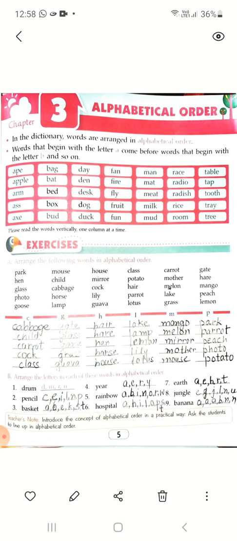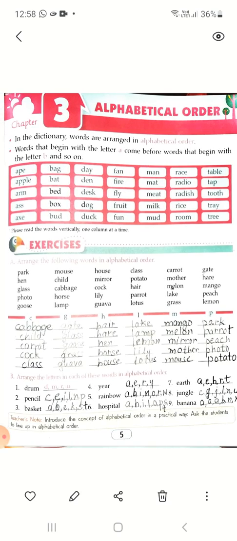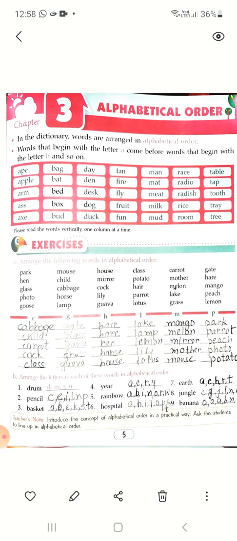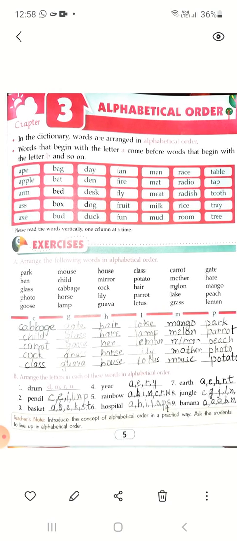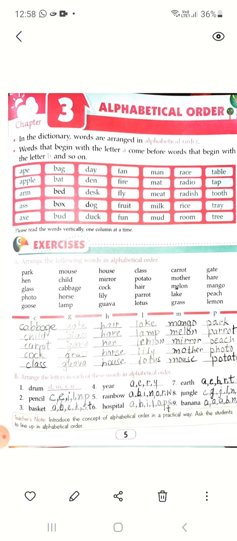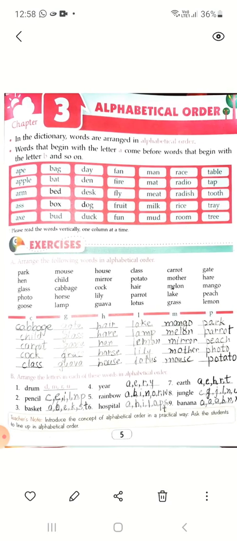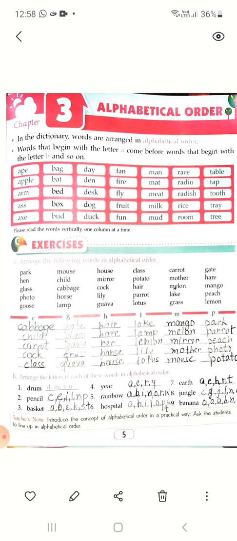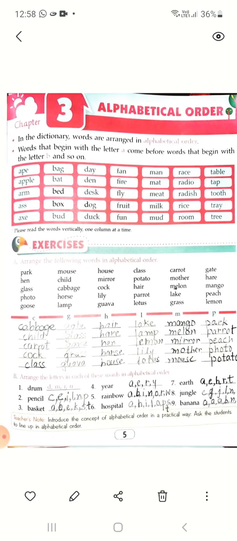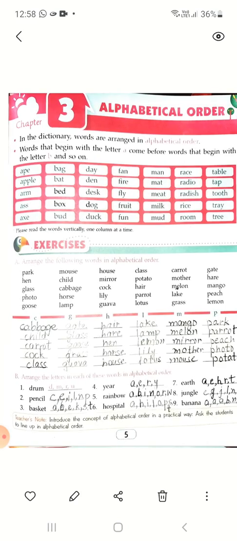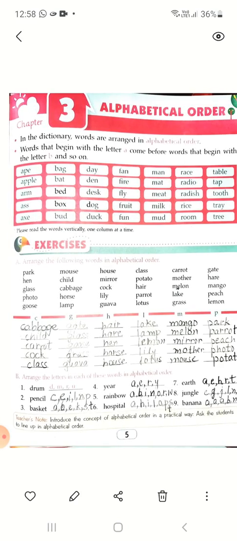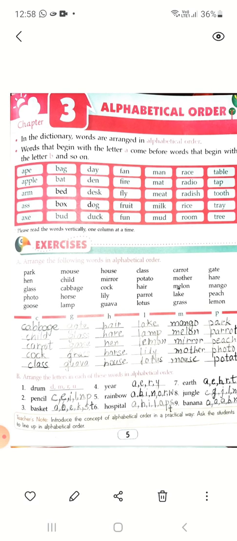Ape and apple: the first two letters are the same at the start. In apple, there is a double P here. In ape, A-P-E. So according to the alphabet, we will write A-P-P-L-E. Then after P, R comes. After R, S comes. In last, X. After S, the letter X comes.